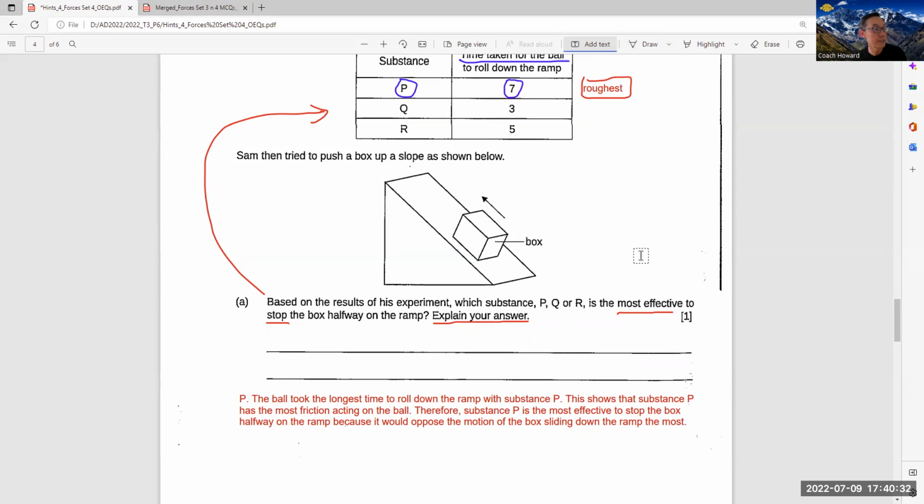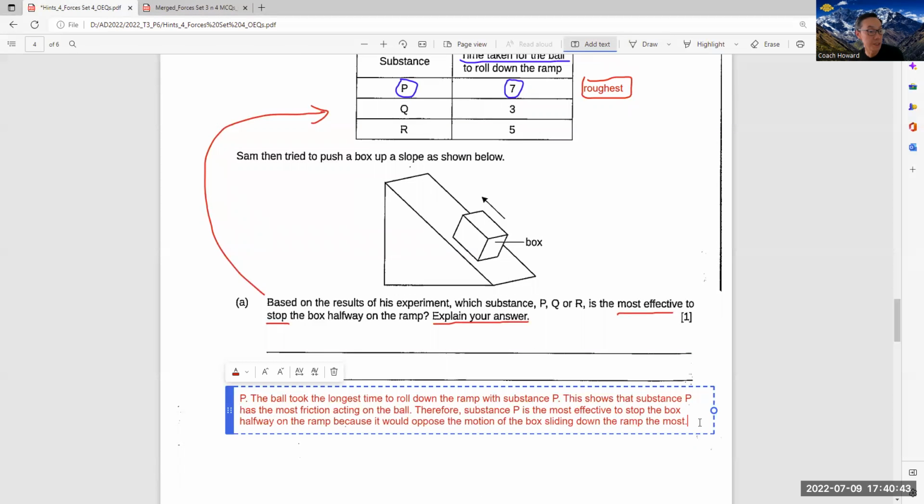Okay, they say push up, right? Move the ball is most effective to stop the box halfway on the ramp. Okay, maybe this part, I just delete this part, make it easier.